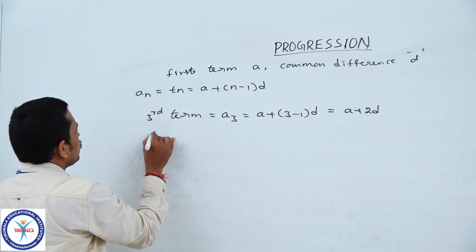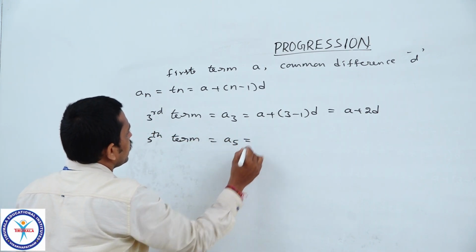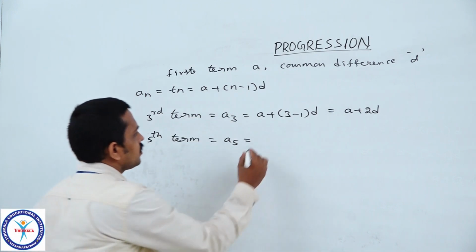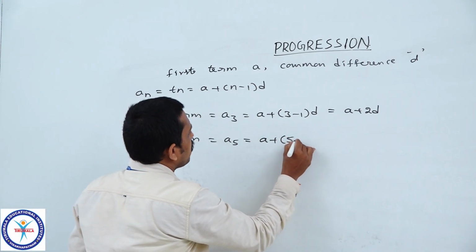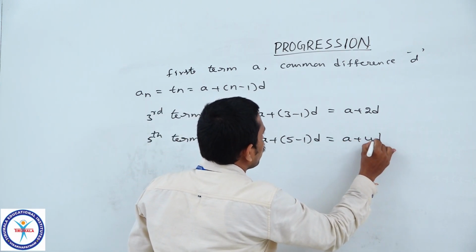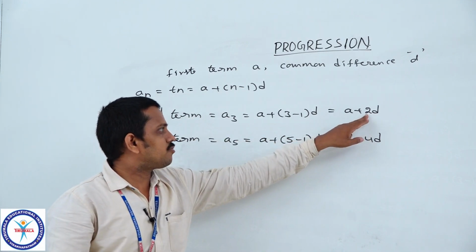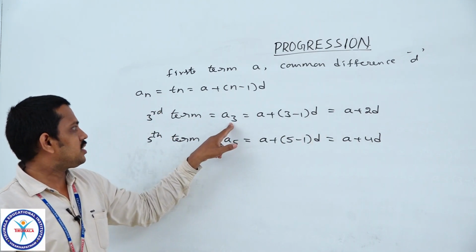What is the fifth term? A5. Replace n by 5, then A plus 5 minus 1 into D, which is equal to A plus 4D. So from this we observe that the multiple of D is 1 less than the position of the term.